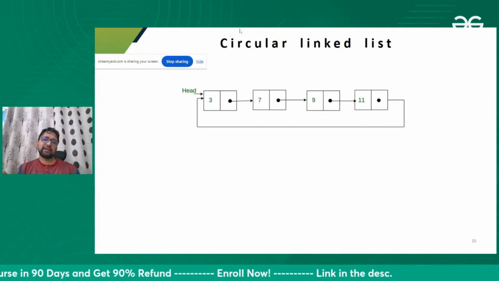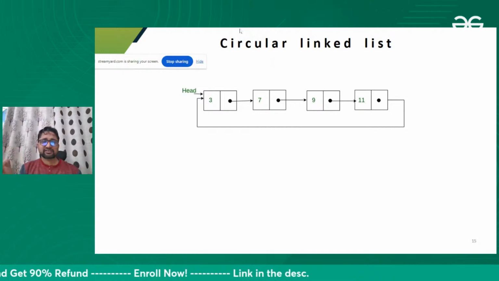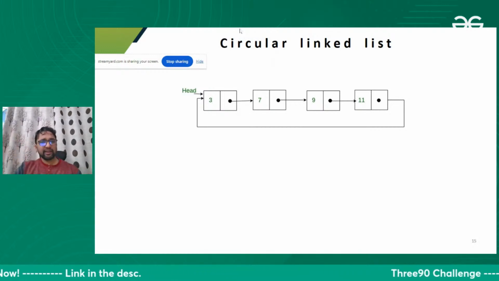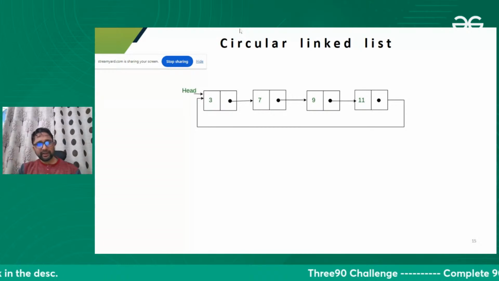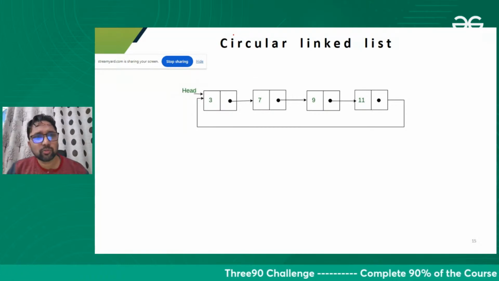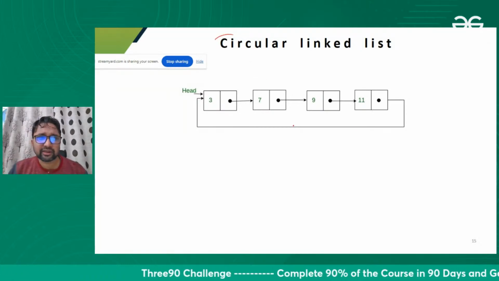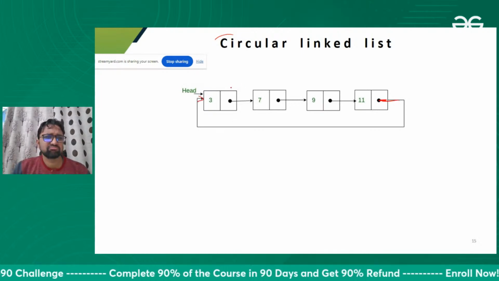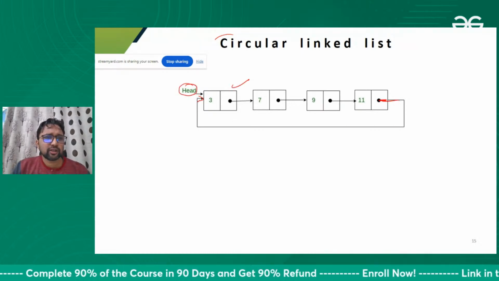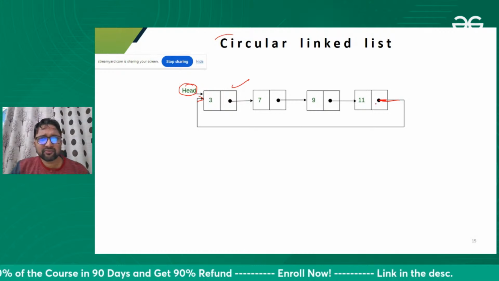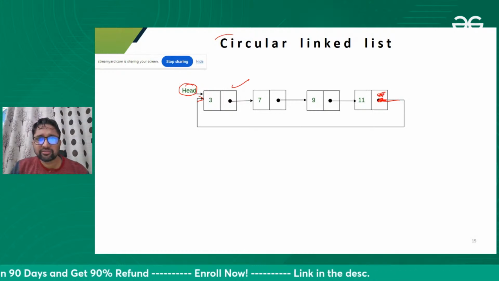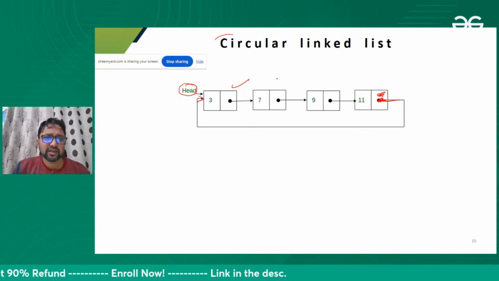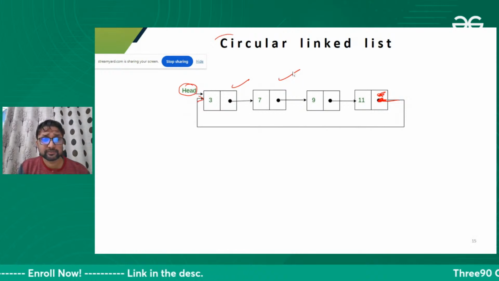That is all about the single linked list. We did all the operations: traversing, deleting at starting, middle, end, and insertion at starting, middle, end. Now let's talk about the structure of a circular linked list. The last node is attached with the first node. There is only one pointer which is pointing to the first node. The last node doesn't have null; it has the address of the first node. That's it. This is a circular linked list.